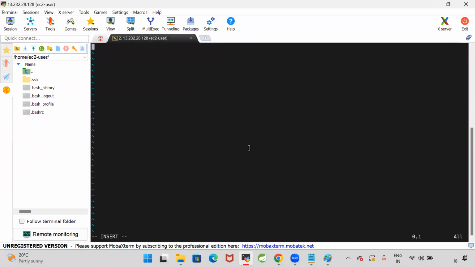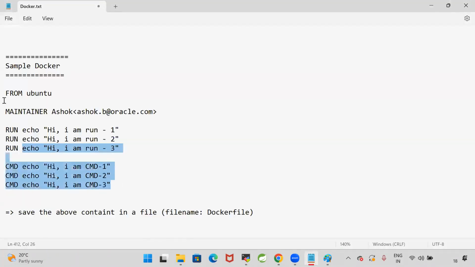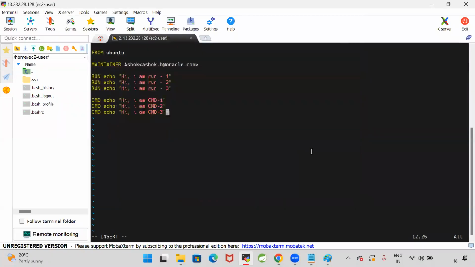Press i to go to insert mode. Then whatever content you want in the Dockerfile, copy this content, right click, and paste it. That's it. So this is my Dockerfile. It is a very basic sample Dockerfile, guys. I'm not installing anything. I'm not copying anything. I just want to show you how to write a sample Dockerfile, and from this Dockerfile, how to create a Docker image. Are you getting my point?